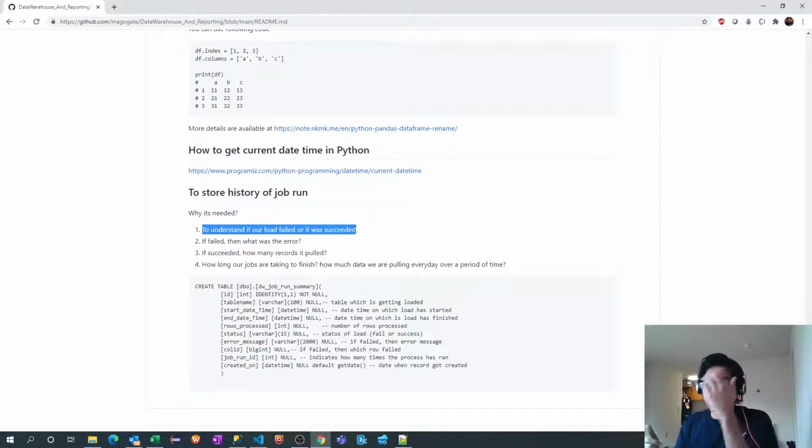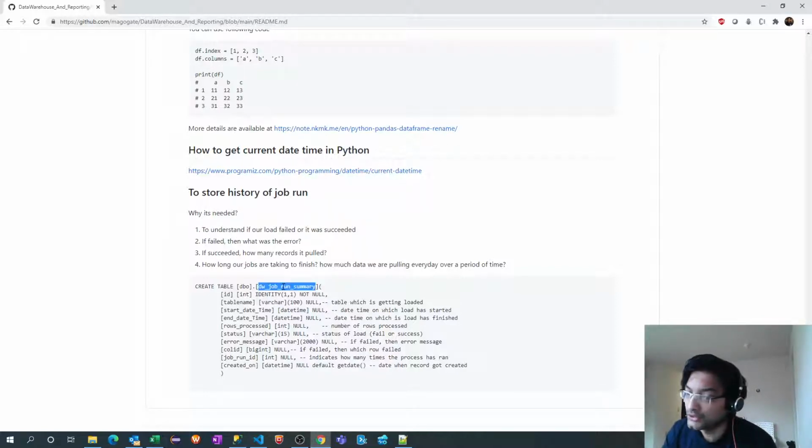You can implement this log strategy in a text file, or in any other way, maybe a JSON file or XML file, whatever way you feel comfortable. But I am going to show how we can put these logs into a table itself. For that, I am defining this table, DW job runs summary. You can give whatever name you want. Let's understand what columns, what information I am storing here. Again, it's up to the individual. They can have this information, add more information, or delete. If they don't want some of this info, they can just ignore it.